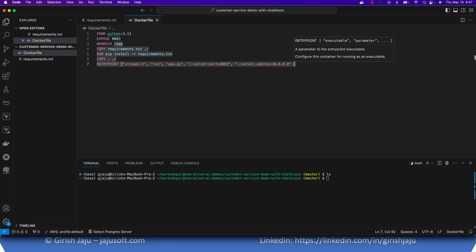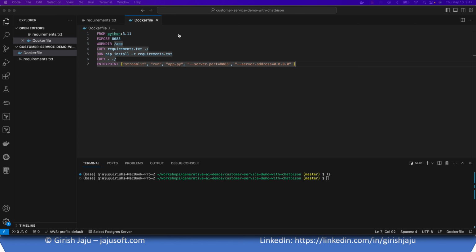Now let's quickly create our app file. I'll create it, build an image, and test it real quick so that we know that we have not made any mistake, or that we have all the dependencies at least for the time being.